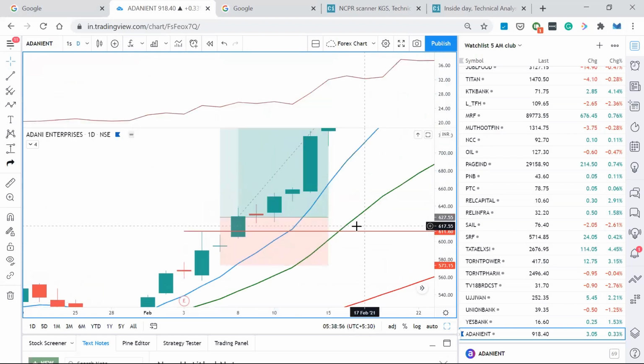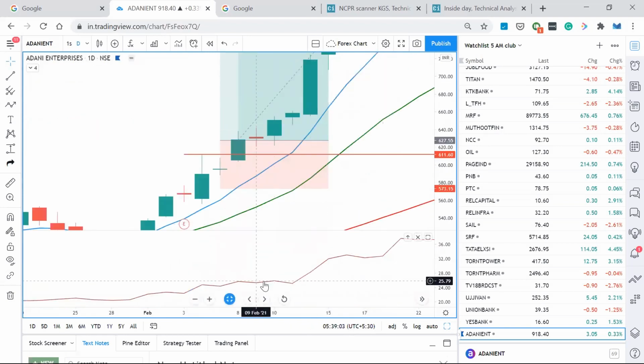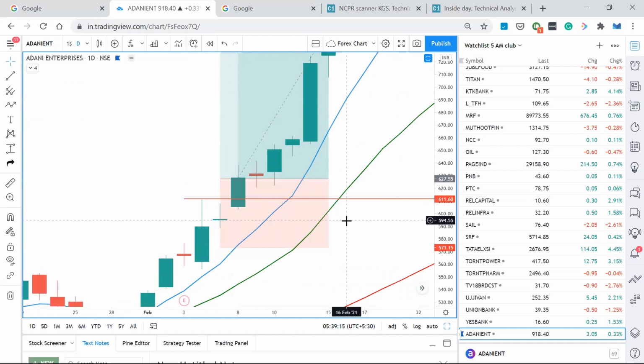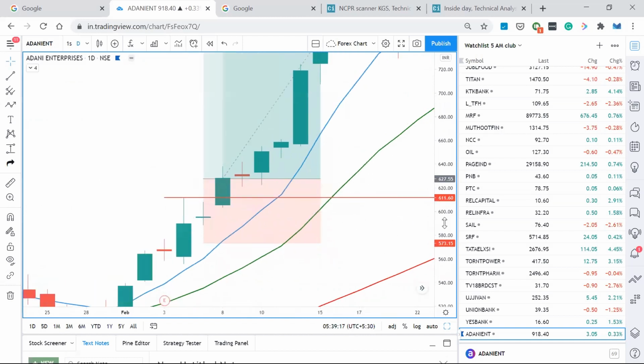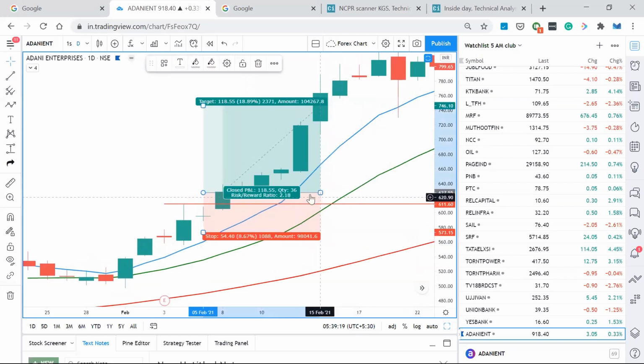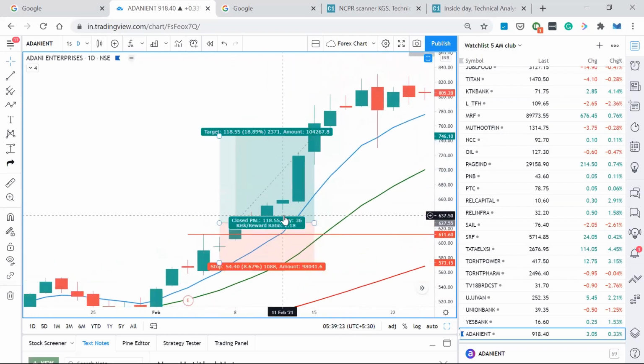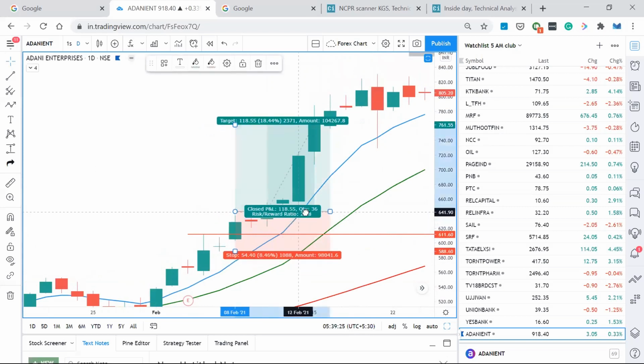Third check is how much the ATR level is. The ATR level is saying 26, 25. So minimum I should maintain 1.5 ATR. So 25, now I'm putting 54. It's good enough, it's almost double. So I'm good with it now. Once I start, I'll be looking for a 1:2 or 1:3 risk reward ratio. As and when the price keeps moving up, I'll change the stop loss every day, after the close of every day.